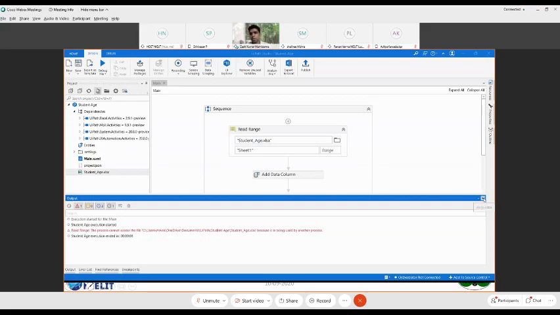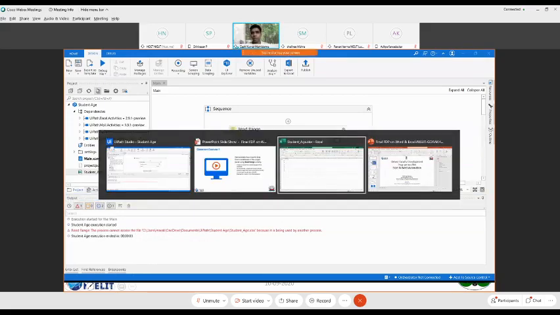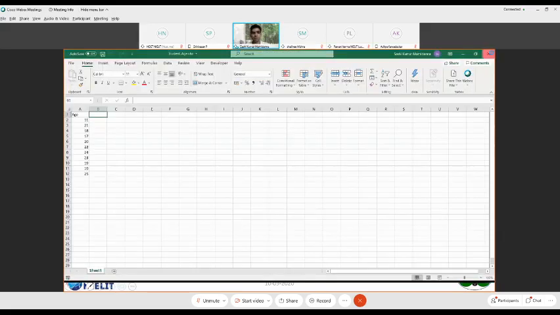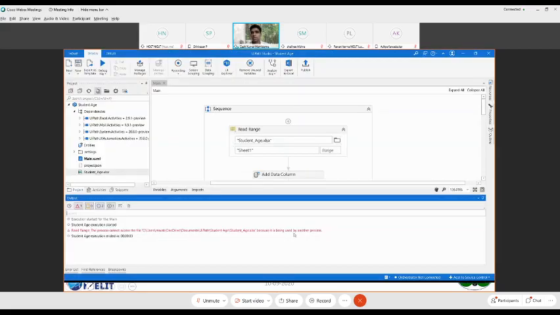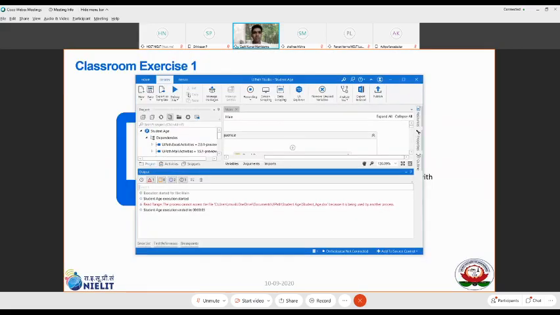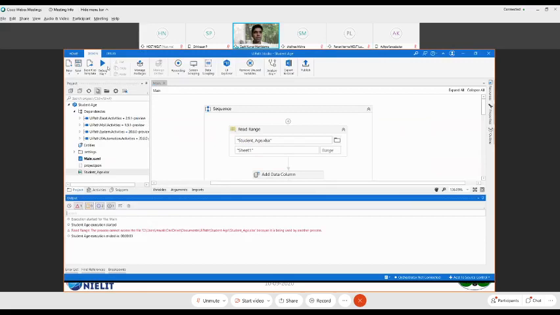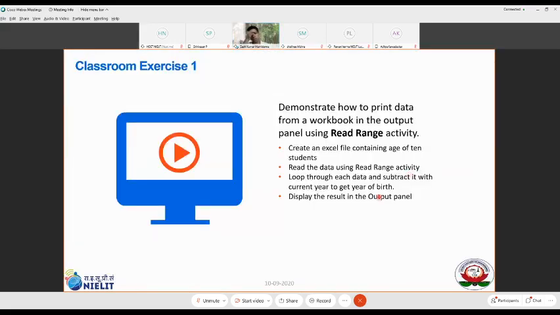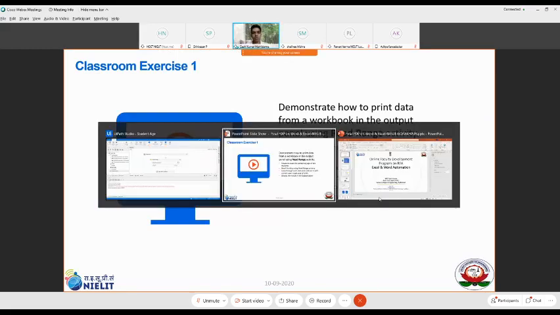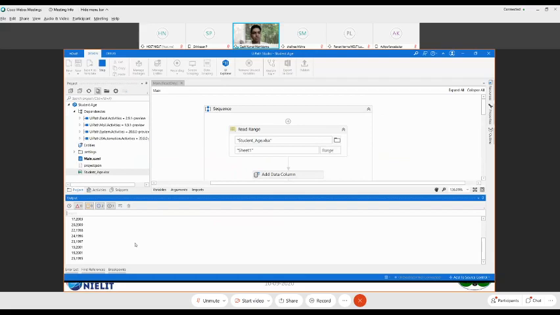The problem is that the Excel file is already open, so it says it cannot read it. Let's close that and retry it. Done. You see the values got printed after calculating the age.